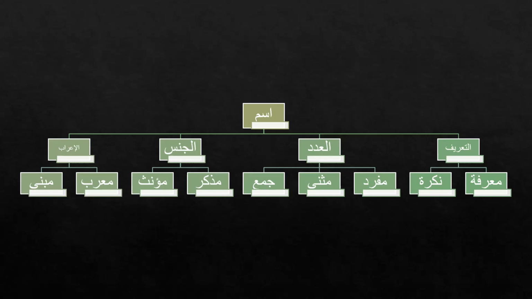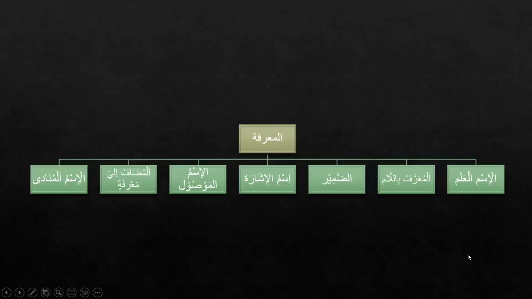While we learned about the mabni, that these words do not show their three statuses in the states of marfu, mansoob, and majroor, and they mostly have dhamma and fatha in their endings.